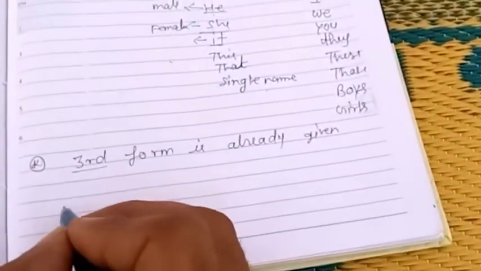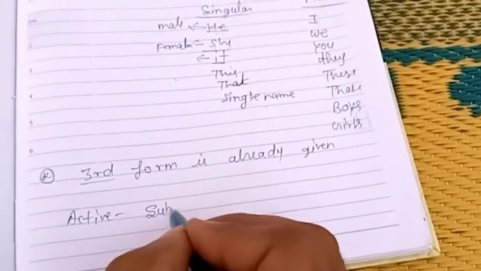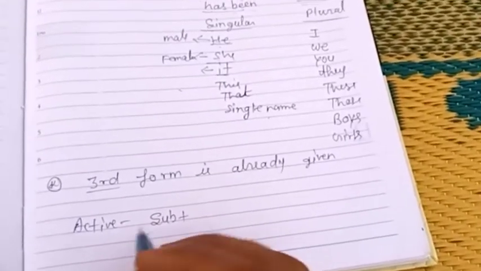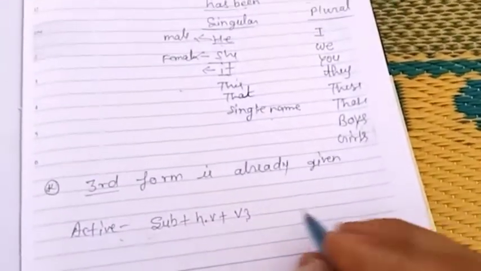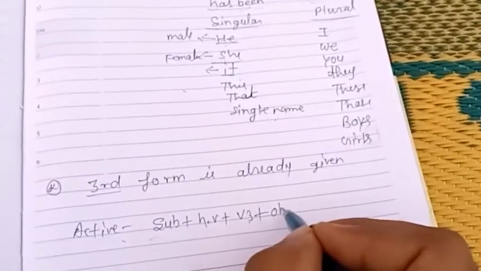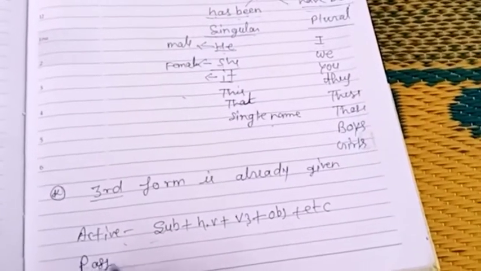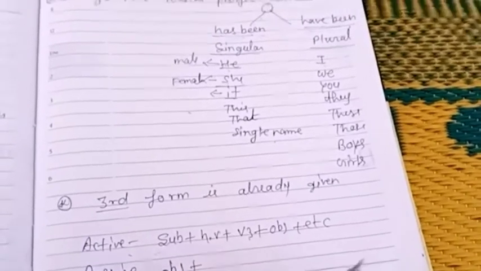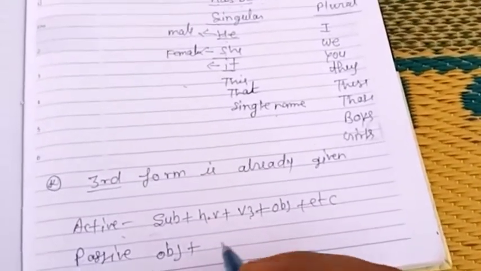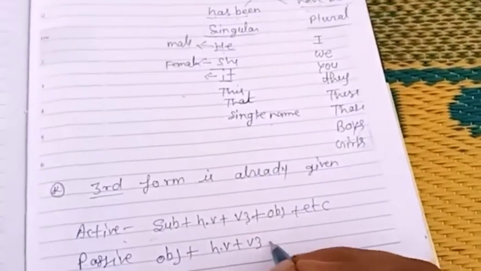Here I am explaining again the structure of active voice. What is the structure of active voice? You know, my dear viewers, first of all subject, I am writing in short, okay? Then helping verb, then V3, because this is present perfect tense. V3 means third form of the main verb, and then object, and after object, etc. Now if I talk about the structure of the passive voice, you know very well object becomes subject. So write here object, then according to object we have to use helping verb, and third form of the main verb, and etc.